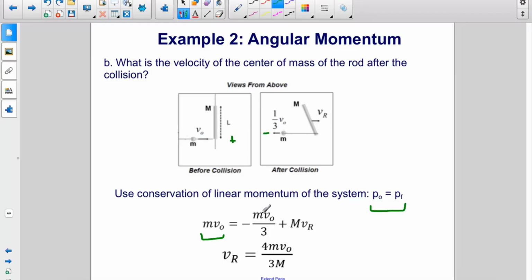So now the sphere has negative momentum, and it has a momentum of m v naught over 3, since that velocity is cut in third. And the rod now has linear momentum M v. The mass is capital M, and that v sub r, that's what we're solving for. If you simplify this equation, we get that the final linear velocity of the rod is 4/3 little m v naught over big M.